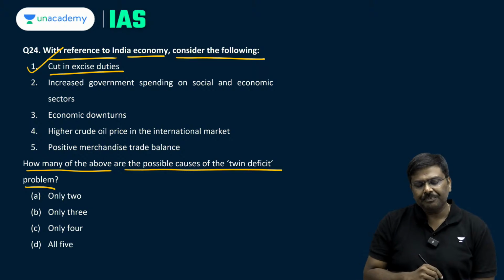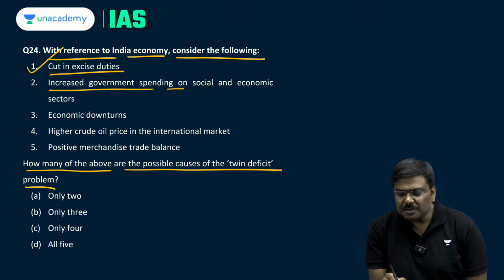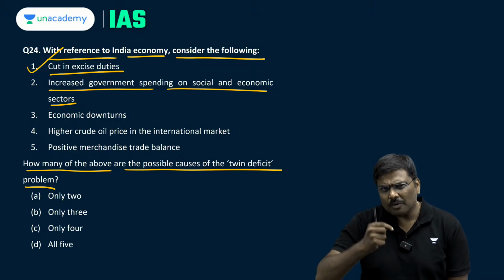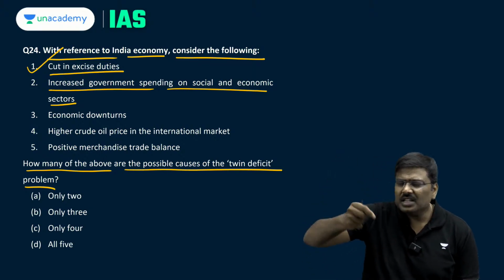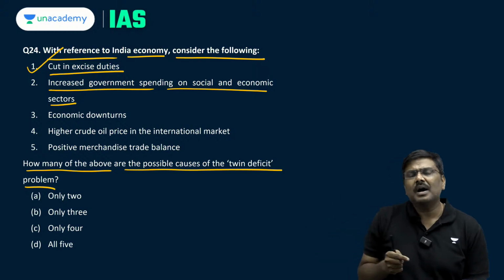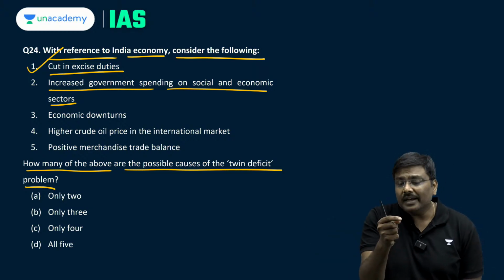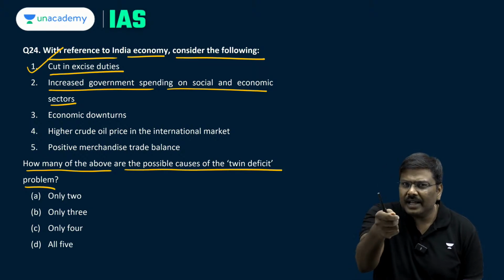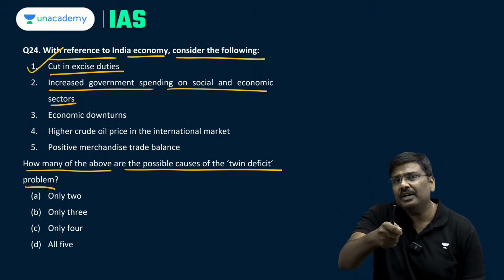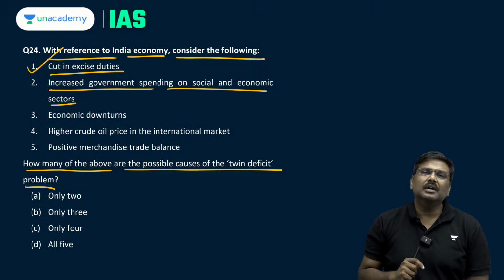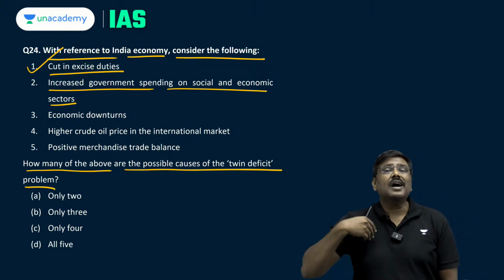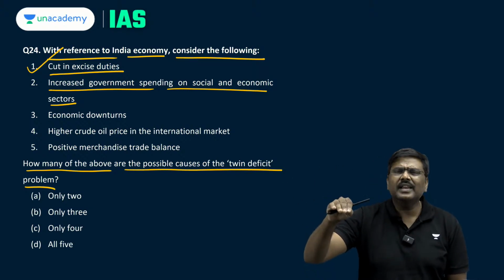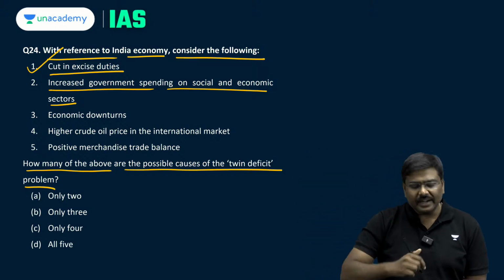First one is correct. Increased government spending on social as well as economic sectors. When government spends more, it is forced to borrow more money from the market because the money that is spent will be more than the income earned by the government. So, generally you see that with higher expenses incurred by the government, borrowings of the government will also increase. So, FD will start increasing.